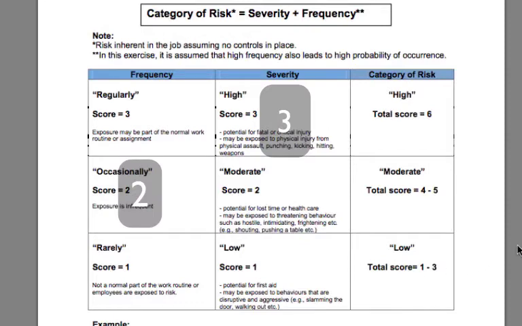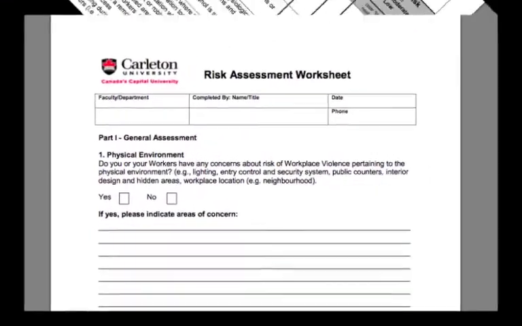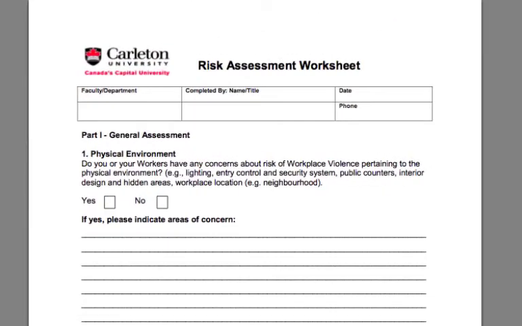We add the severity score 3 and the frequency score 2 for a total of 5. Using the risk assessment method chart under the column titled Category of Risk, a score of 5 puts the risk in the moderate category, and this is recorded beside the risk box. Complete this process for each of the risks on the list which you have identified as being present in your department. Be sure to complete all of the contact information at the top of the risk assessment form.